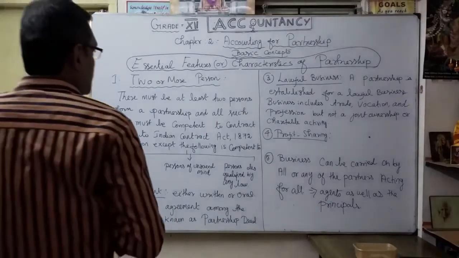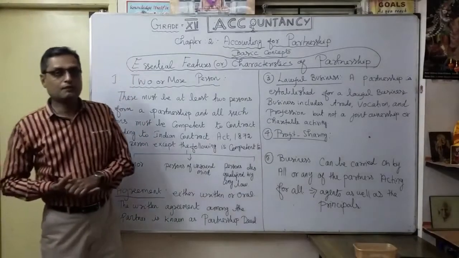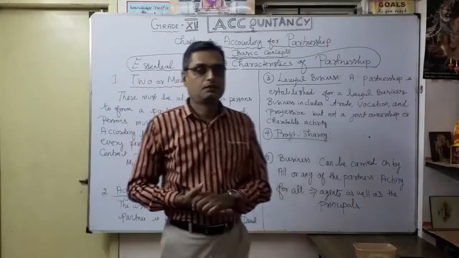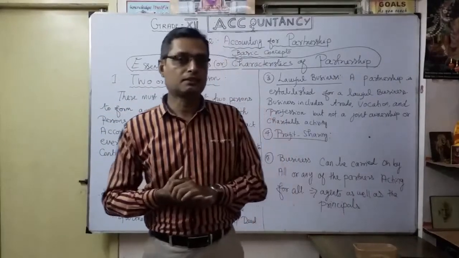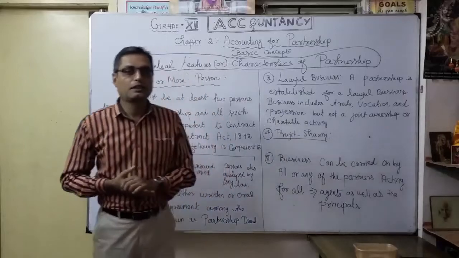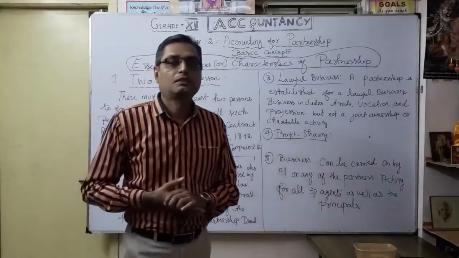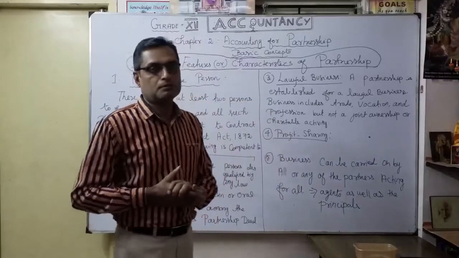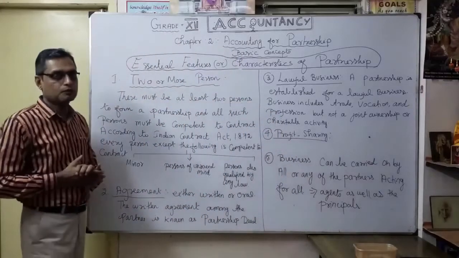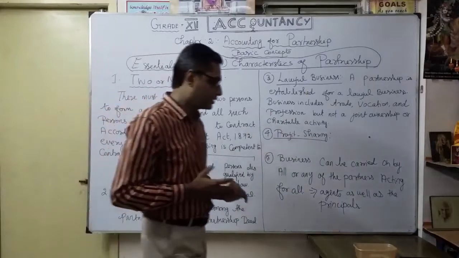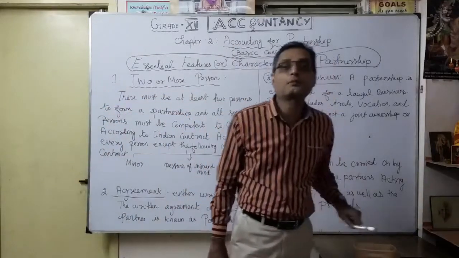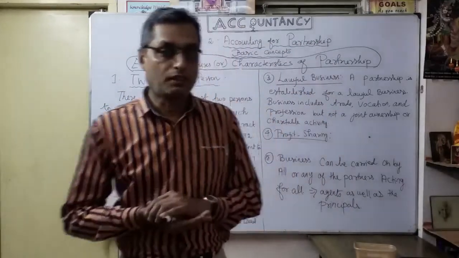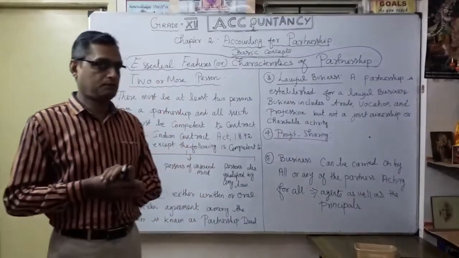So we discussed the definition of partnership according to the Partnership Act 1932, Section 4: a relationship between persons, minimum two persons, and maximum maybe 100, now reduced to 50. Now the features, the characteristics of partnership, are very important.